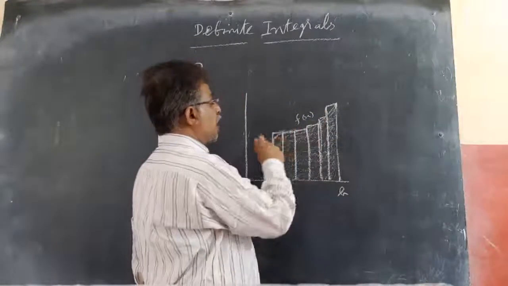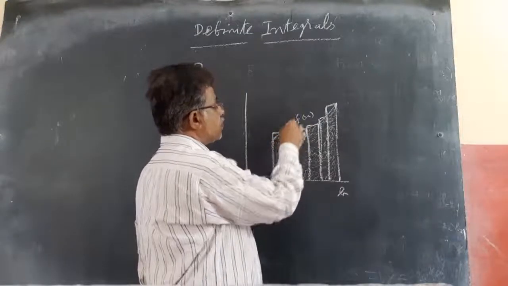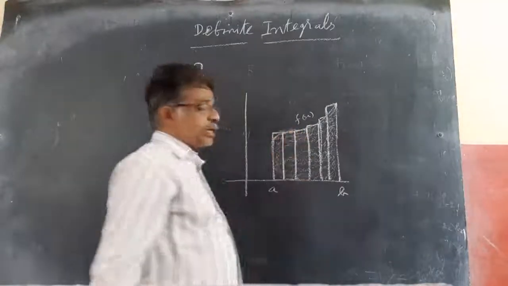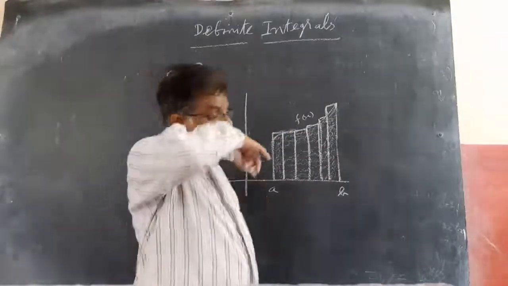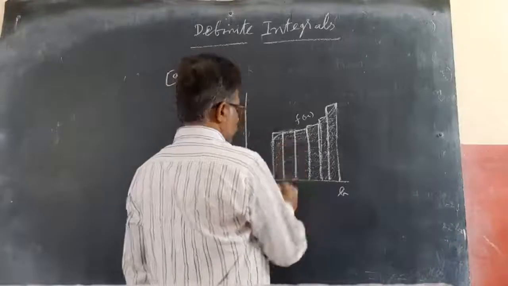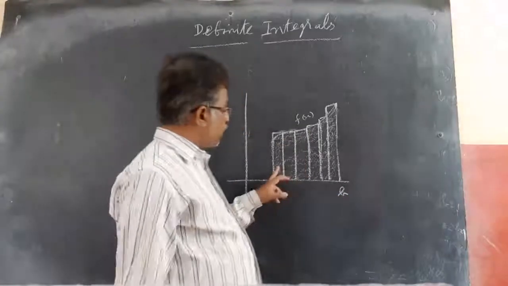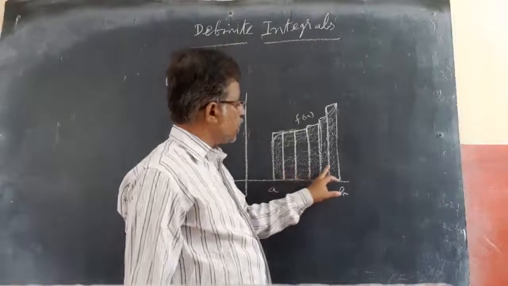Or if I take these lower limits, then I will get something below it. So I will take the average later on. First of all, how to find the area using this? If A to B is divided into, for example, 1, 2, 3, 4, 5, 6 parts.